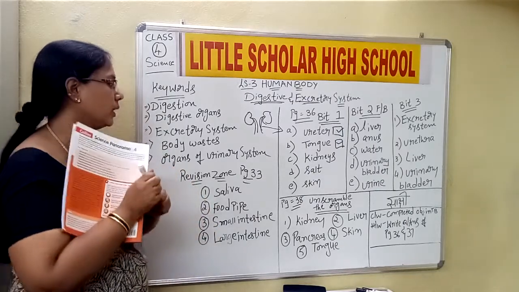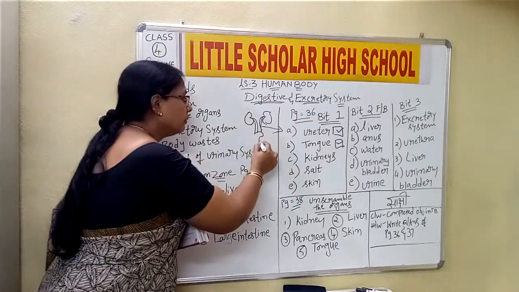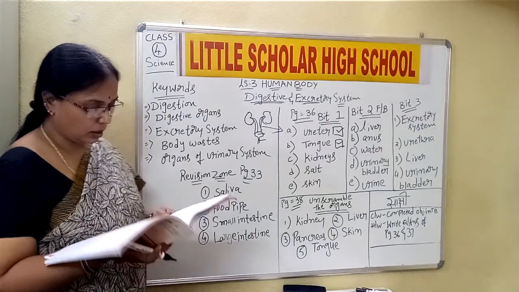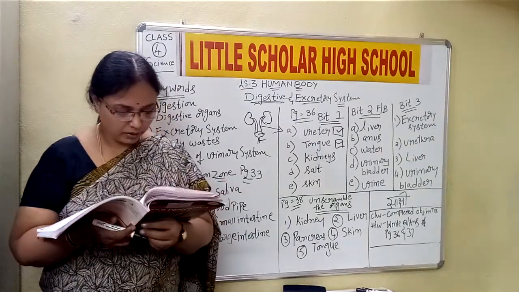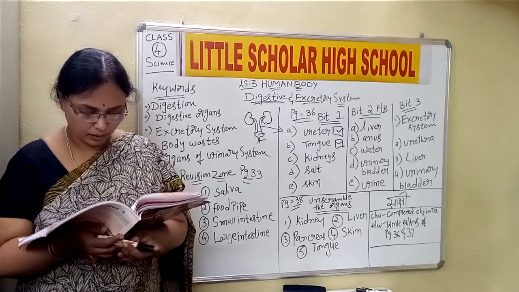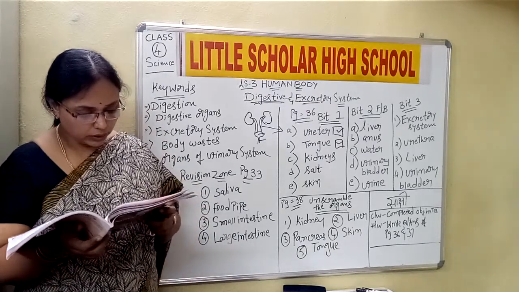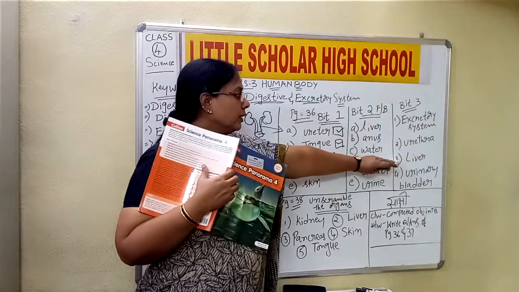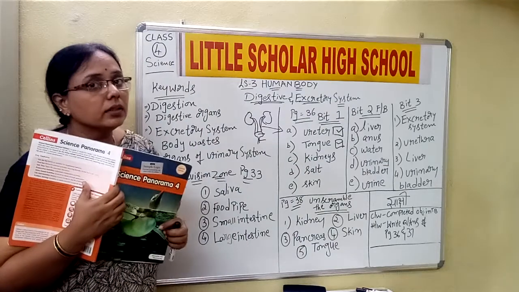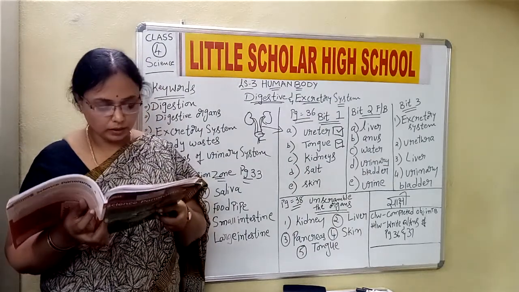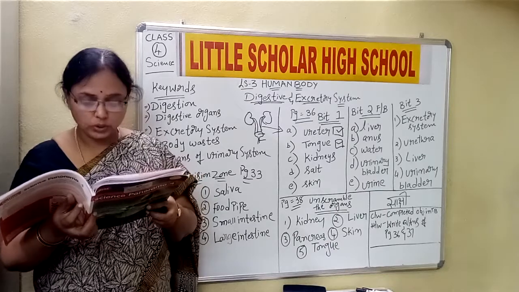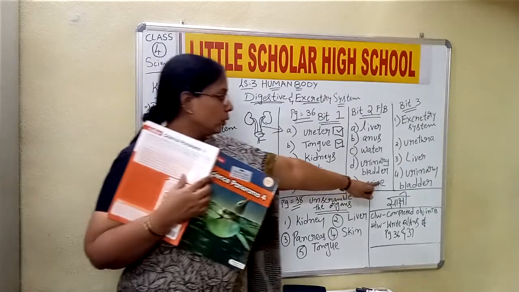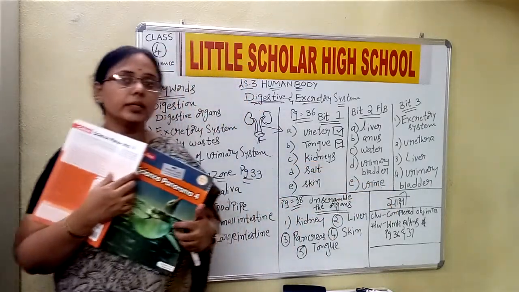The thin tube coming out from the bladder. This is bladder. This is urethra. Thin tube coming out from the bladder is urethra. Okay. Then an organ that produces bile. The organ that produces bile is liver. Then a sac-like organ that stores urine. The sac-like structure that stores urine is urinary bladder.